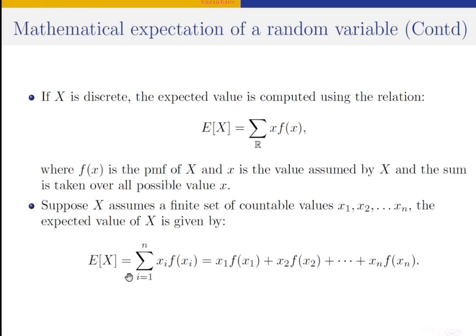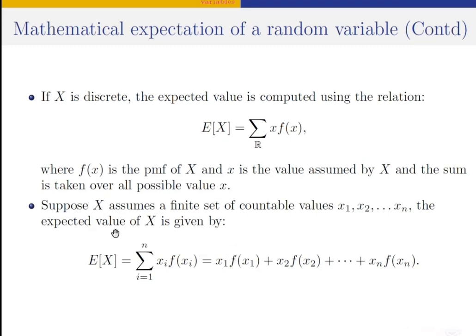So the expected value is when we use each of the values assumed by x to multiply their probabilities. Now, this probability, this f of x1, for example, is computed from the probability mass function. So f is the probability mass function of this random variable x.